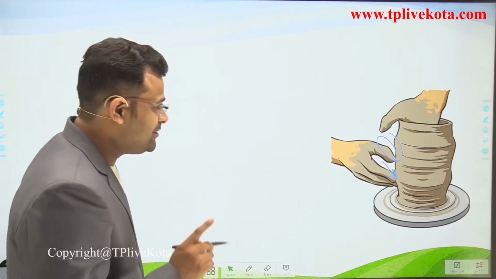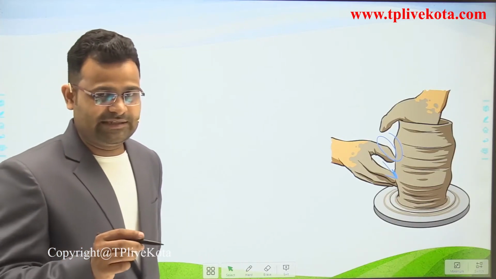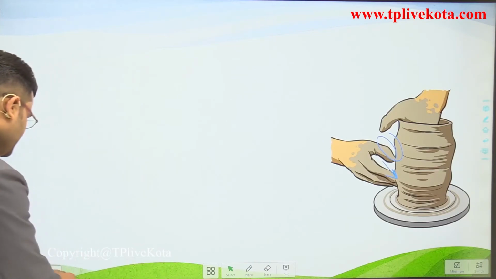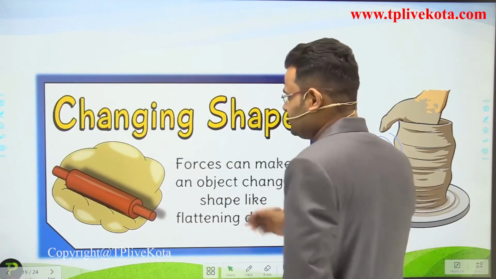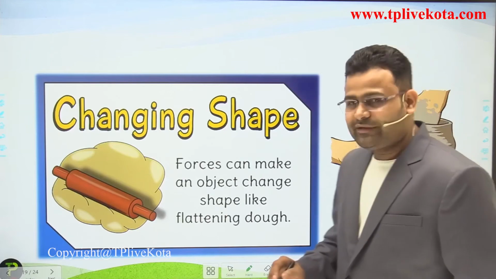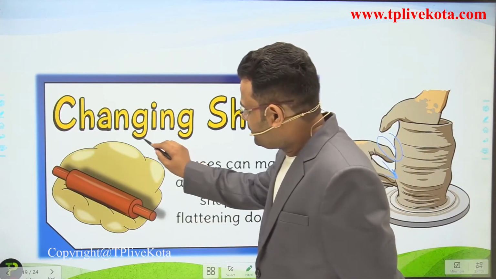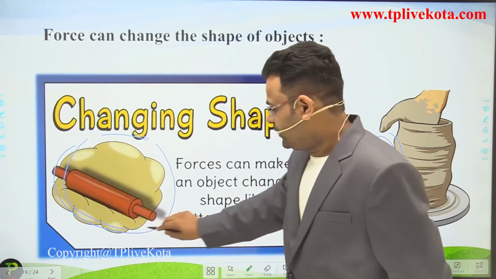So we can say when we apply force on any material, we can change the shape of the material. One more example, a very well known example. In our kitchens, moms make chapatis.